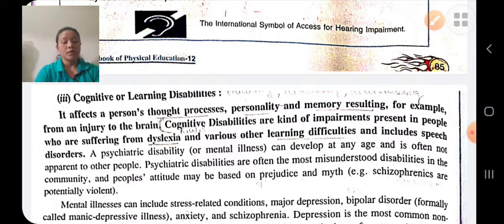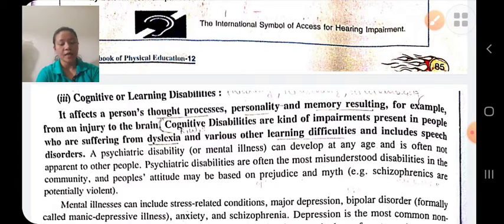This cognitive disability is of three types: memory disorders, hyperactivity, and dyslexia. Memory disorders means the person faces difficulty in remembering what he has heard, said, or seen some time before.